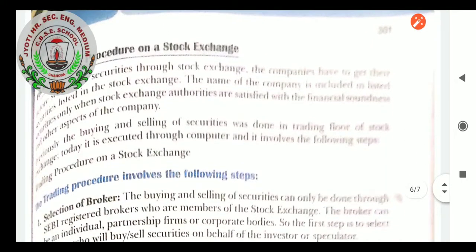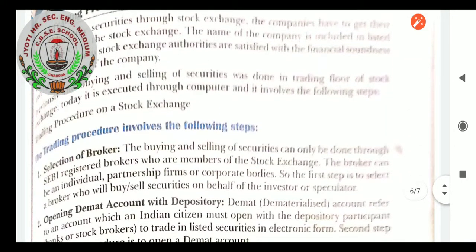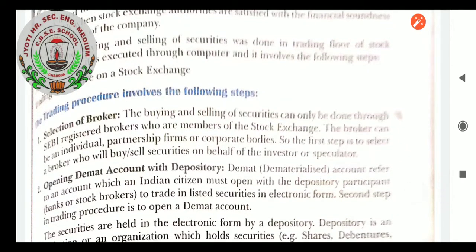Trading procedure on the stock exchange, in short I can explain to you. The trading procedure starts when the company first lists its name in the stock exchange market. Then they can hire a broker, who is generally a registered broker of the stock exchange, who will be issuing the shares of the company in the stock market.